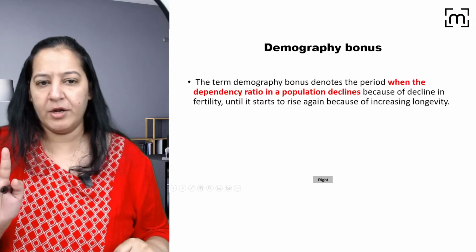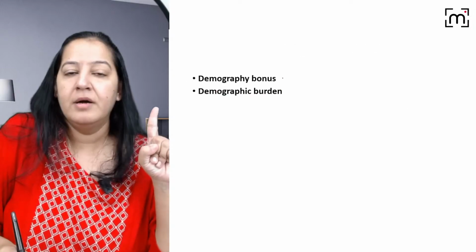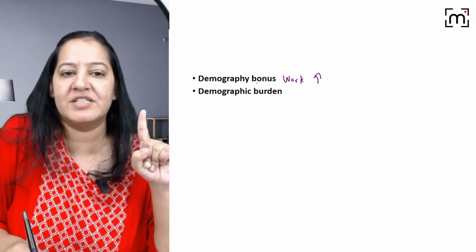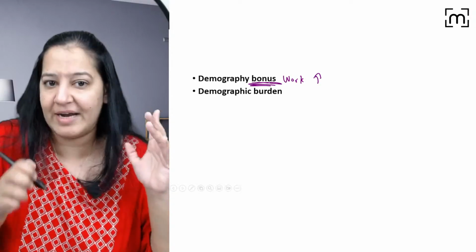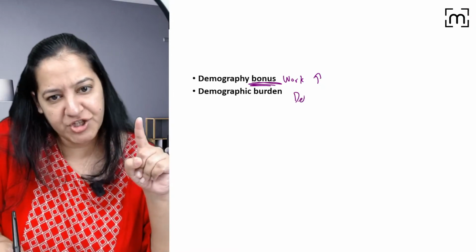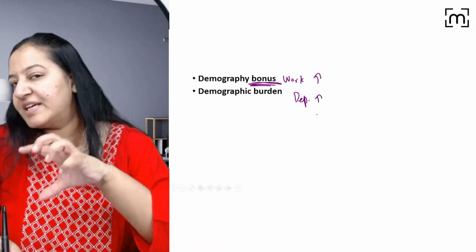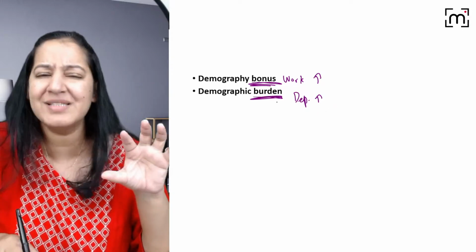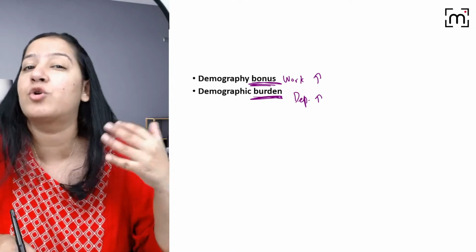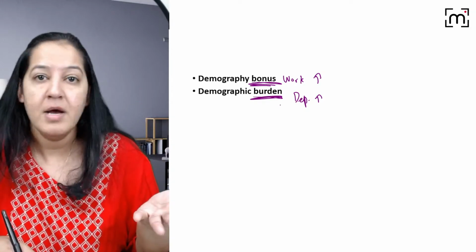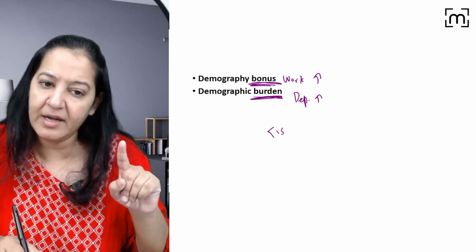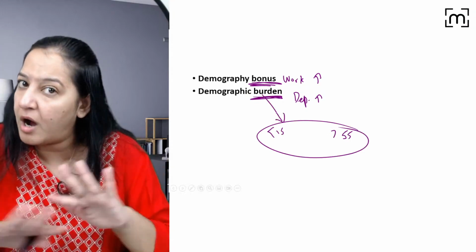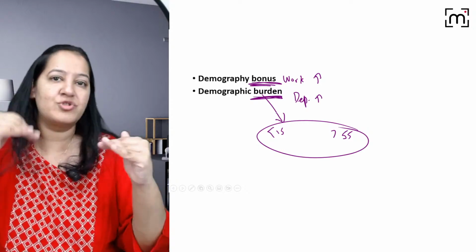So there are two terminologies. When the working population is more and dependent is less, it is known as demographic bonus. It is the bonus for that country. And when the dependent population is more, that is children are more or senior citizens are more, and working is less, that is known as demographic burden. Actually it is not a burden, but yes, that population is not working. That's why we call them a burden. So the population less than 15 or more than 55 are called the demographic burden because they don't earn, they don't work. So those are the two terms you must understand.